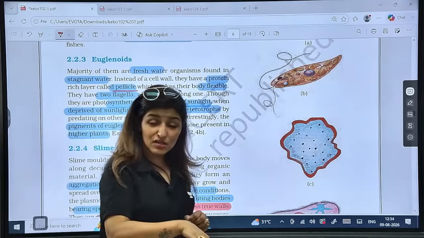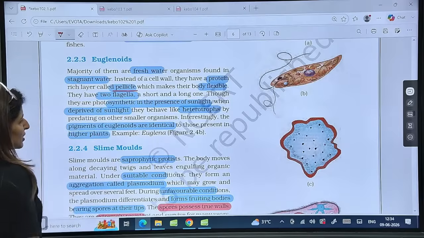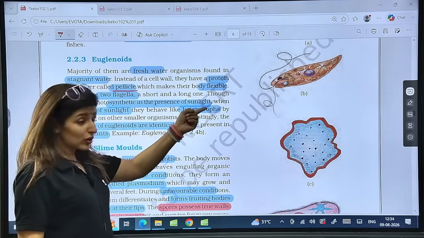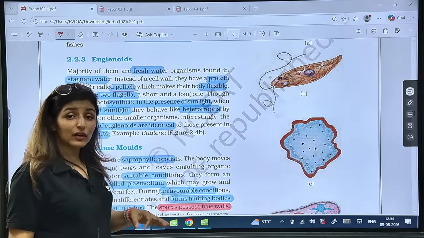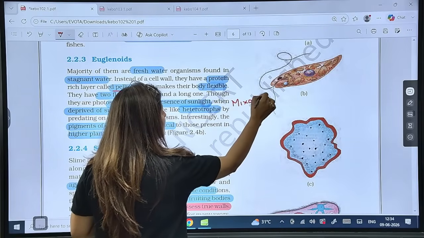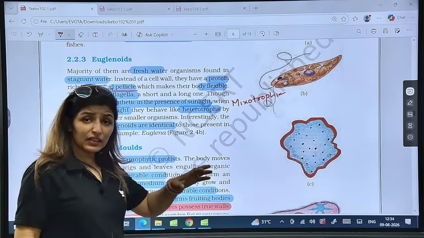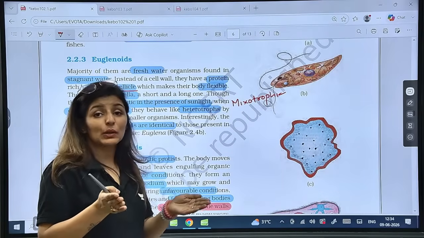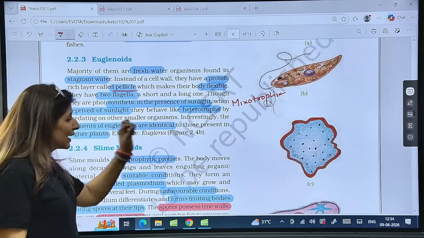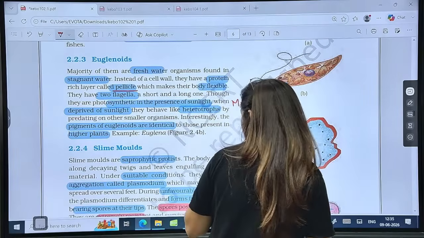Photosynthetic in the presence of sunlight and becomes heterotrophic when deprived of, sorry, deprived of sunlight. So, in the presence of sunlight, it is an autotroph. In the absence of sunlight, it is a heterotroph. That is why we use the term mixotrophic. This is one character which makes it a connecting link between animals and plants. Is that clear? Now, pigments of euglenoids are identical to those of higher plants. Please tell me all these points are clear to you.